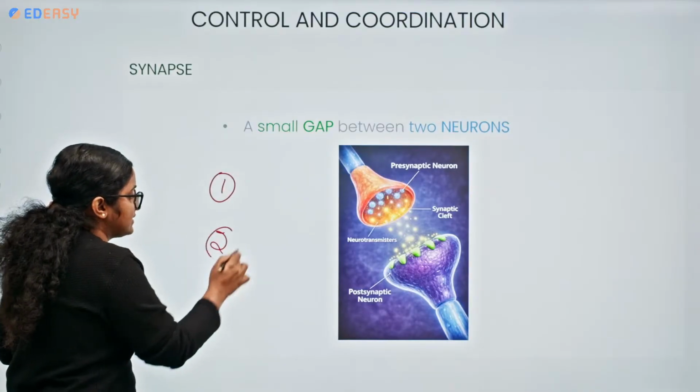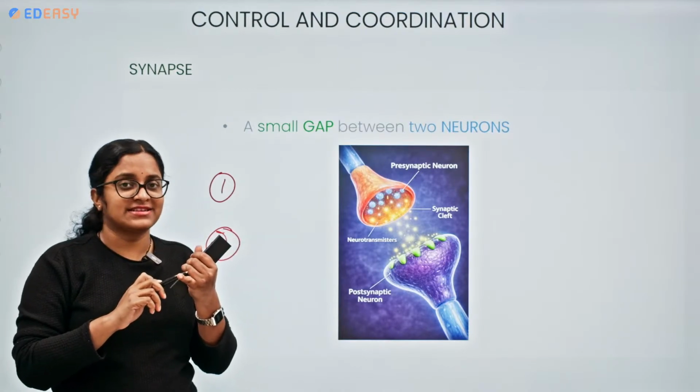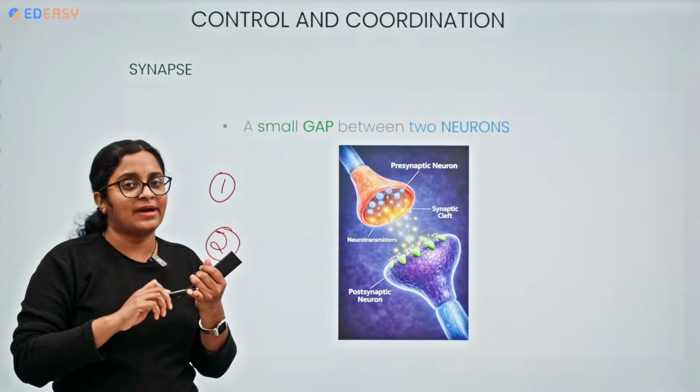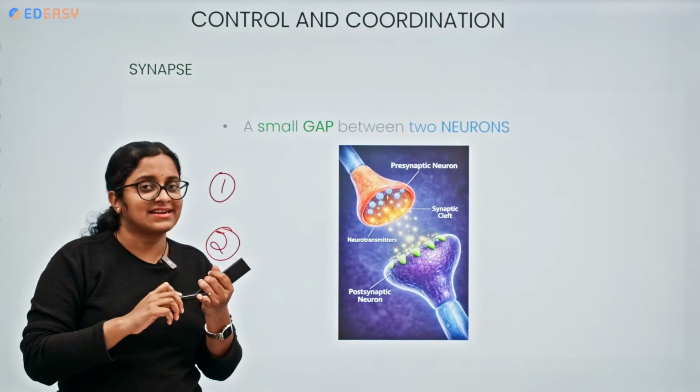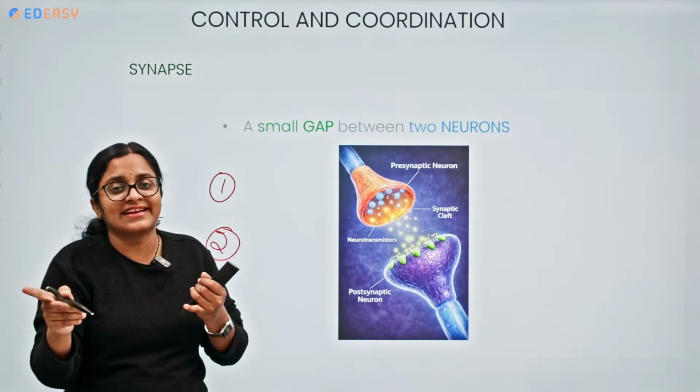The first neuron and the second neuron. From dendrites, the nerve impulse gets transmitted to the cell body, then to the axon, then up to the axon terminals, the nerve endings. Now it should move to the second neuron.